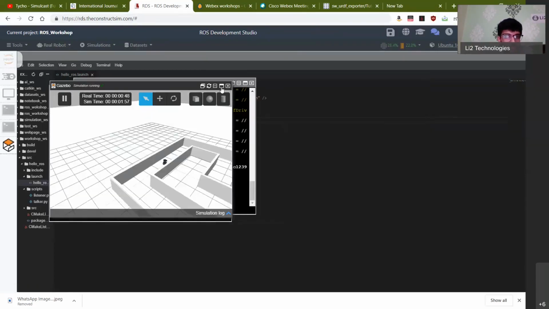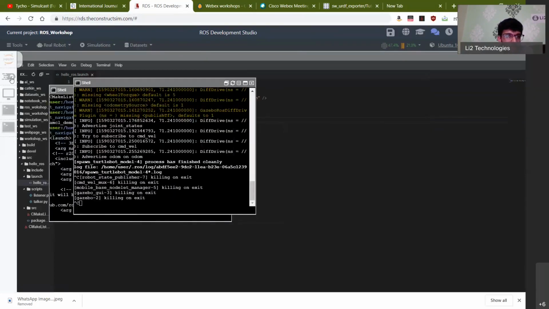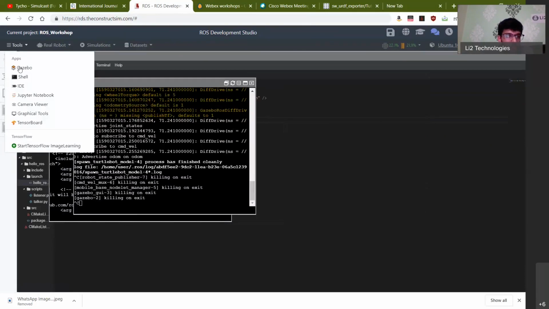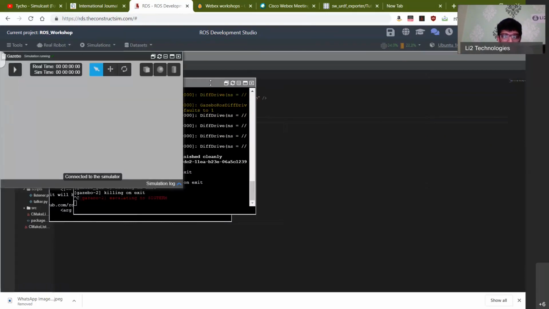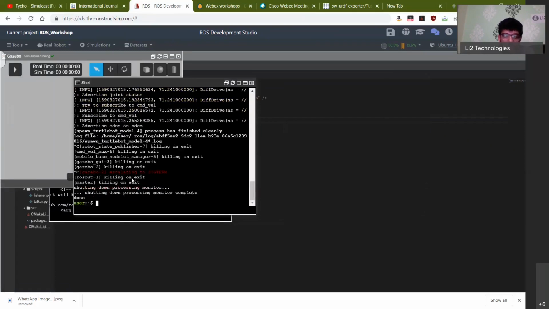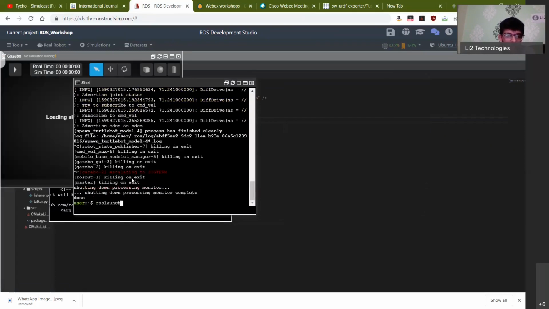So the first thing that you would want to do is open Gazebo. The way you would open Gazebo is under apps here, click on Gazebo. And then here, the command that you would have to type is first roslaunch, space, name of the package. The name of the package here is turtlebot_gazebo, and then the name of the file that you have to launch.